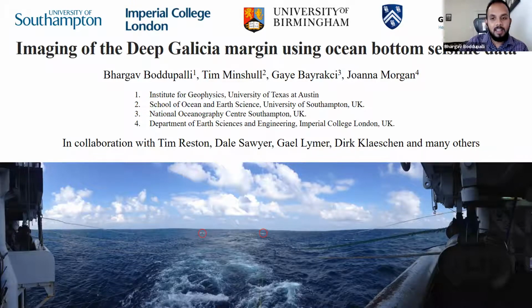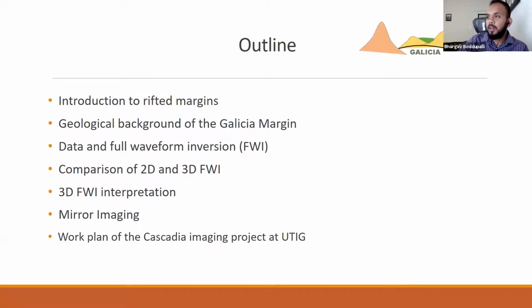So the outline for today's talk is that I'm going to talk about basic introduction to rifted margins, and then geological background of the Galicia margin. Then I'm going to talk about the data a bit and the technique I have used for imaging. And I'm going to present a comparison of 2D and 3D FWI using a real data set, and then some results from 3D FWI. And also I'm going to talk about an imaging technique called mirror imaging. And at the end, I'm going to present the work plan of the Cascadia imaging project at UT.